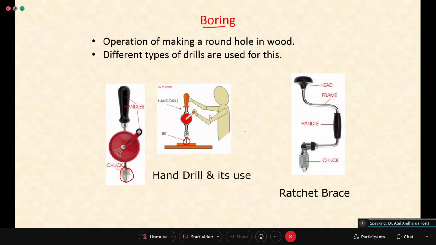Instead of this shape of hand drill, if the space is not there, you can have what is called a ratchet brace. So the frame is slightly different. The working principle is the same. For making a hole, you will be doing boring or drilling.